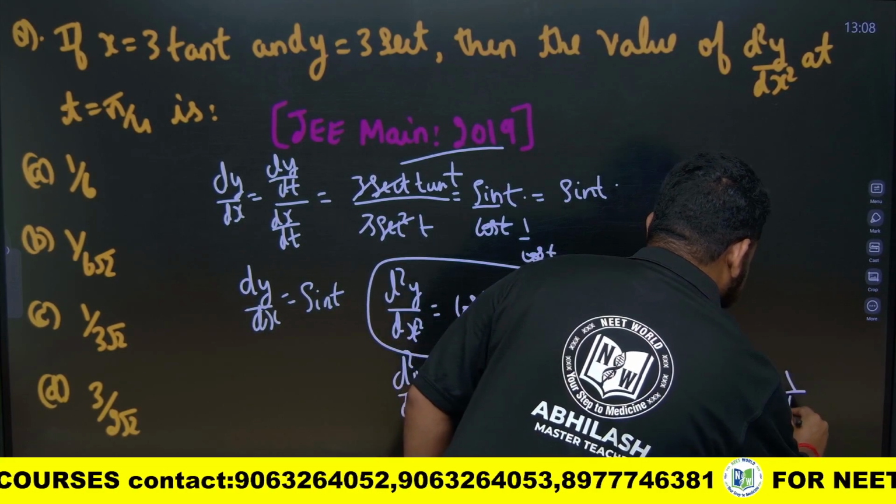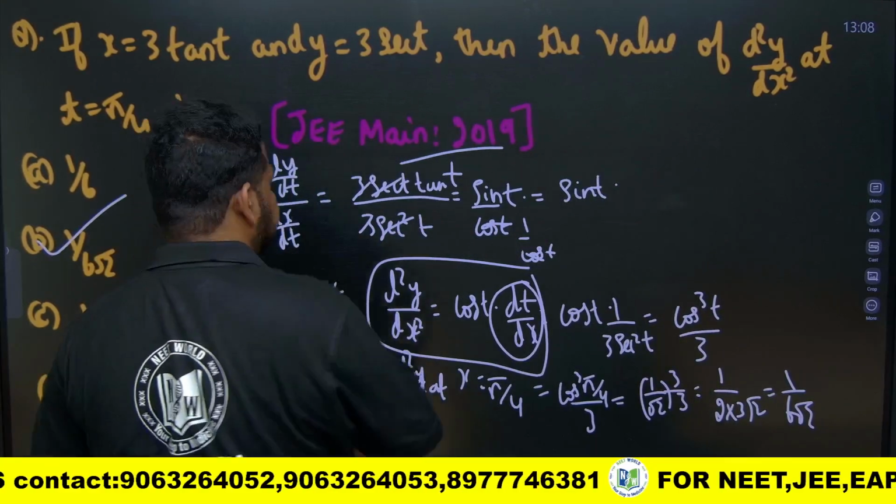So I will get it as 1 by 6 root 2, friends. The answer is option B.